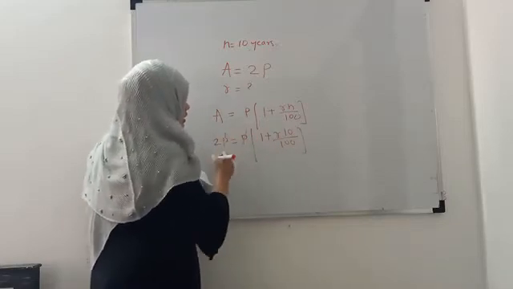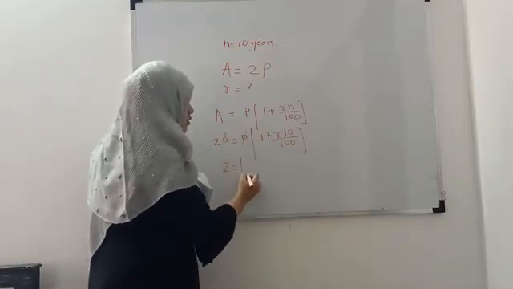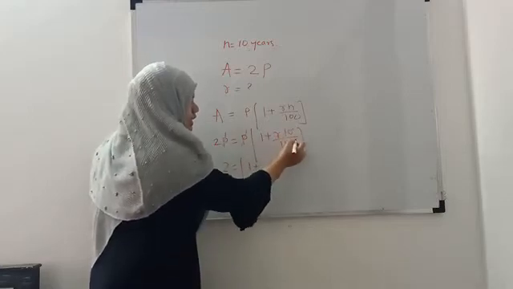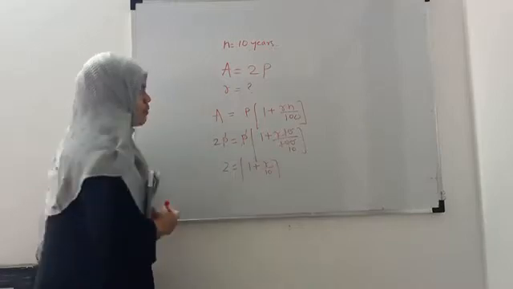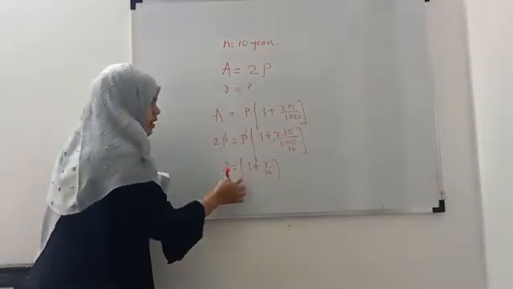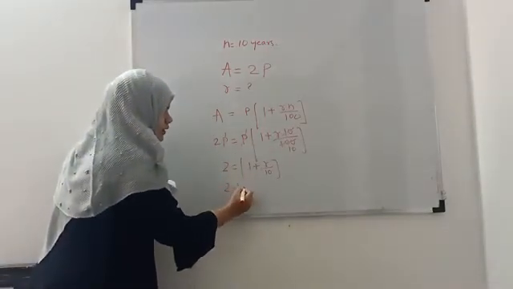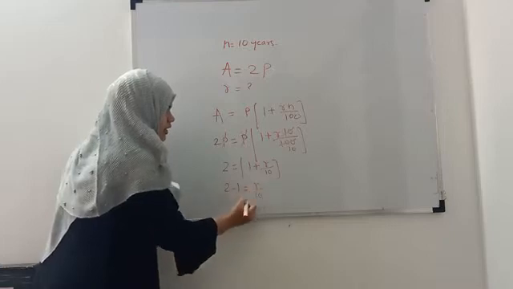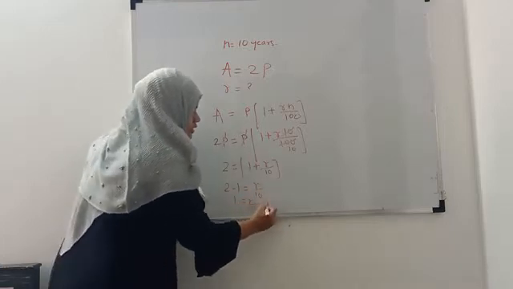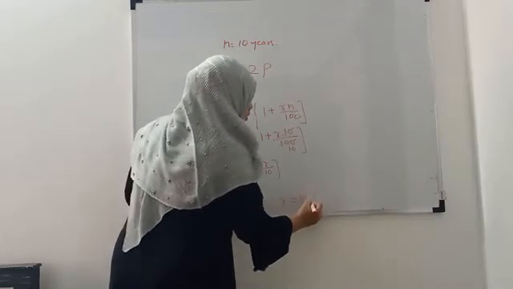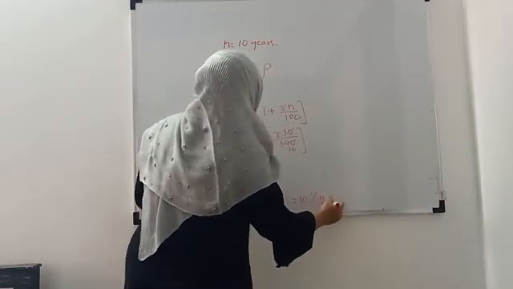So this P and this P will get cancelled. 2 is equals to 1 plus 10, 10 tens are. So R upon 10. Simplify this. First shift 1 here. So you will get 2 minus 1, which is equals to R upon 10, right? 2 minus 1 is 1. R upon 10. So this implies R is equals to 10% per annum.